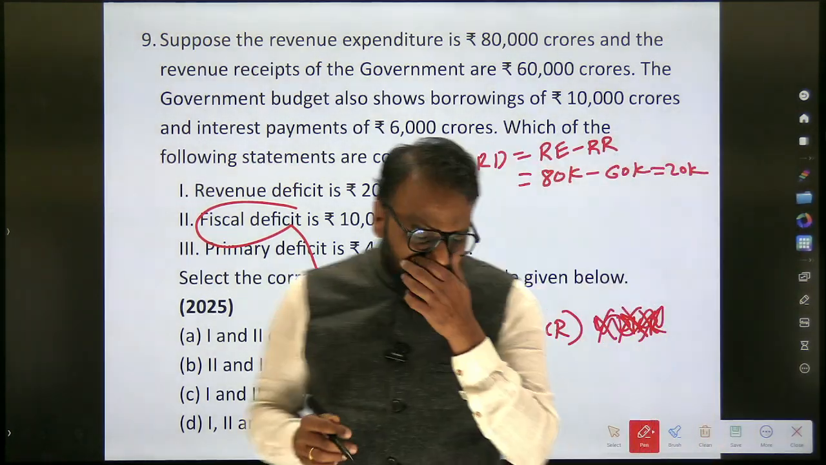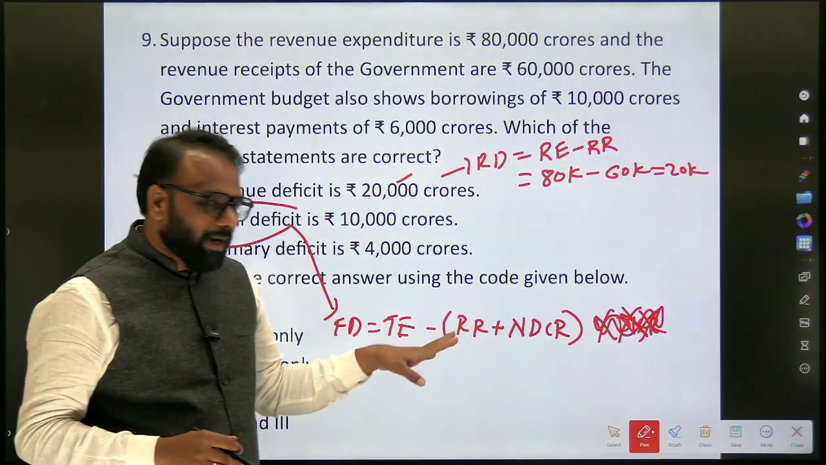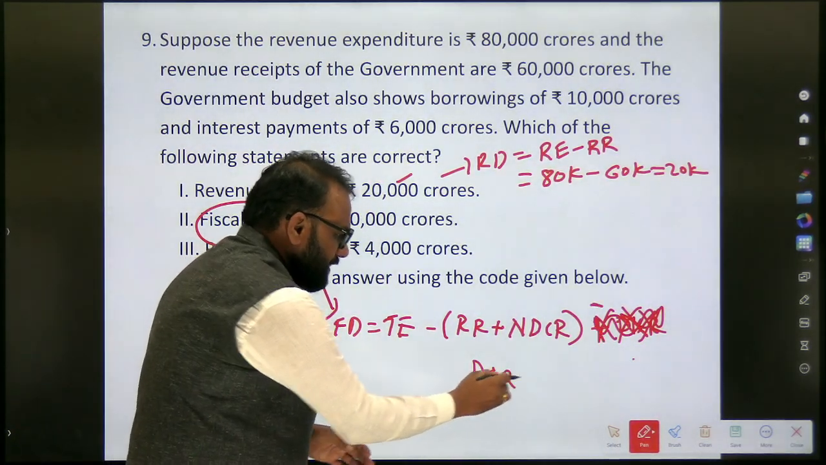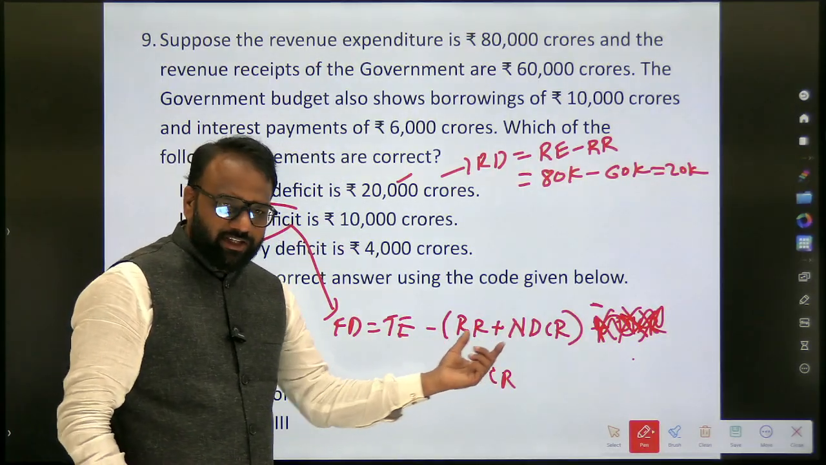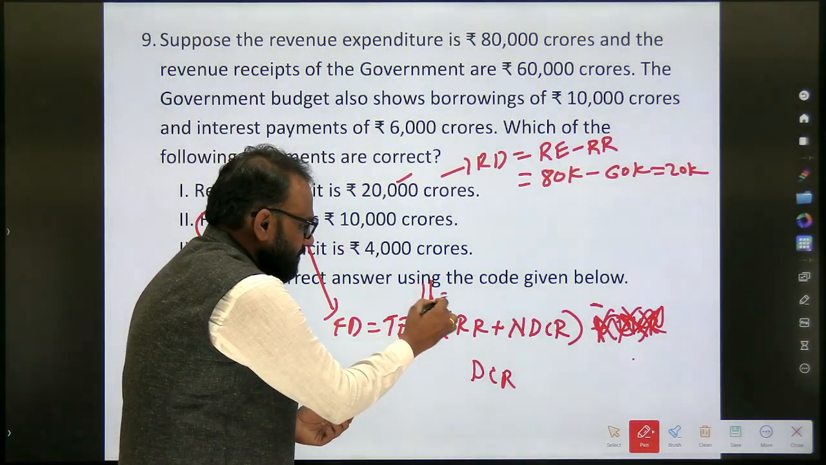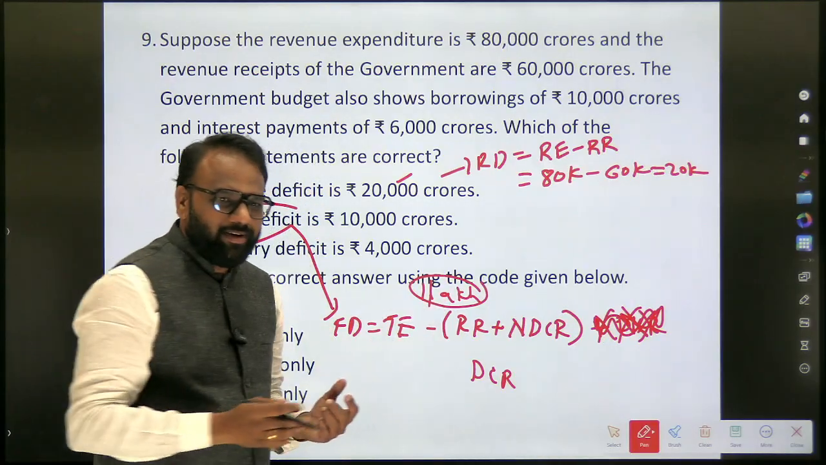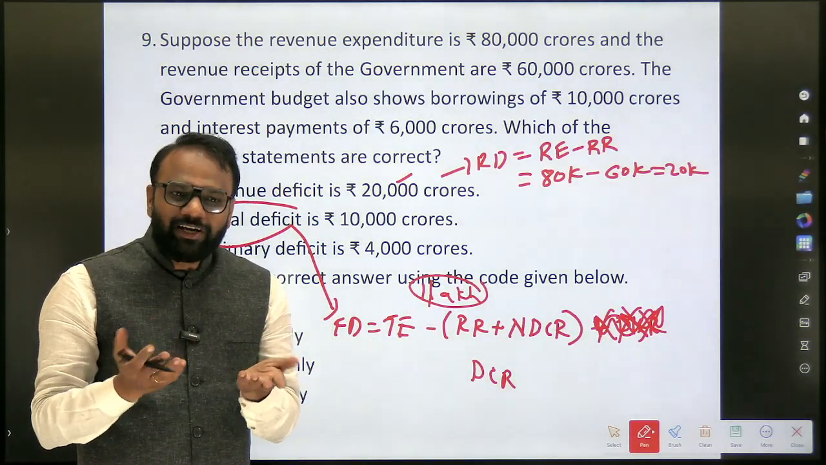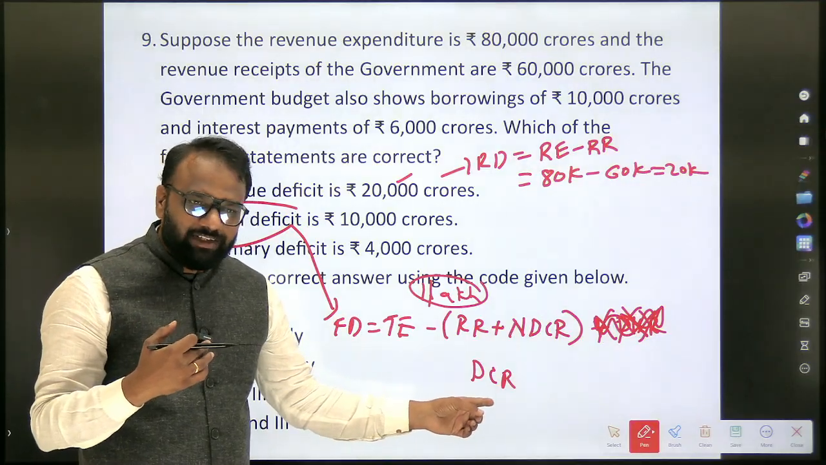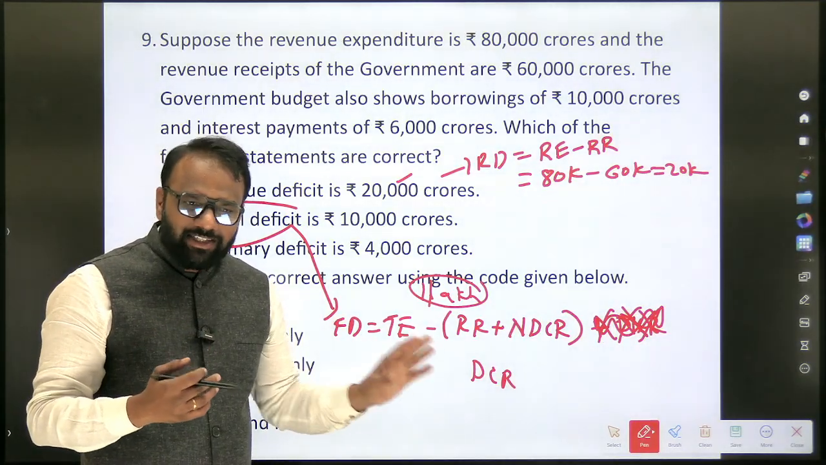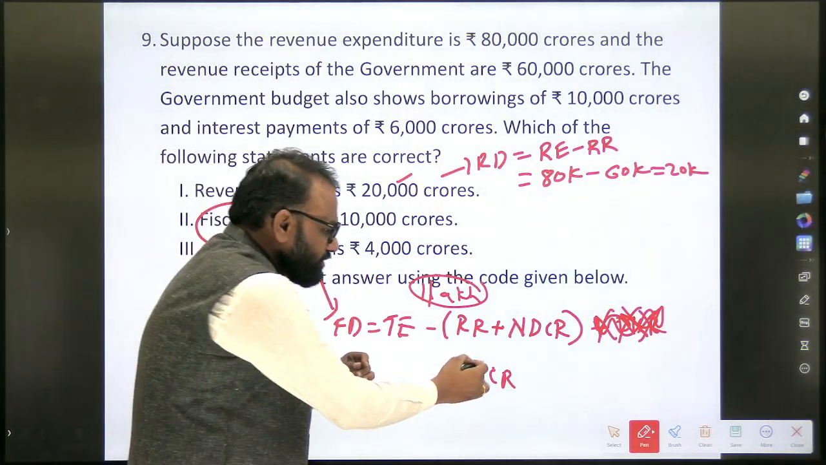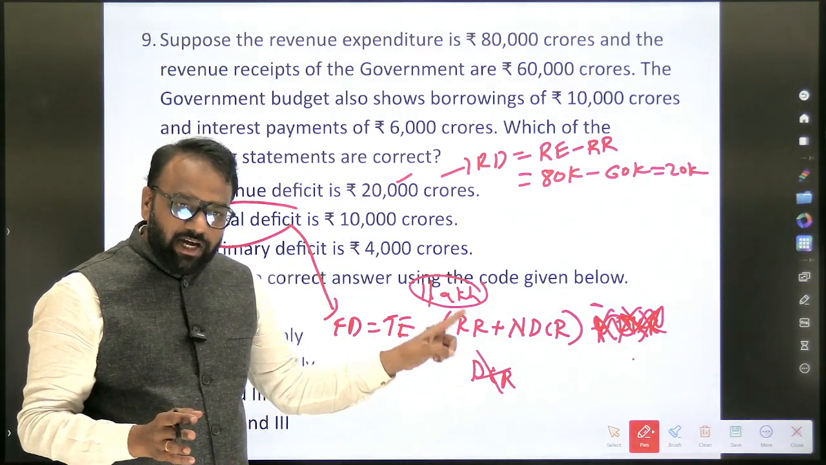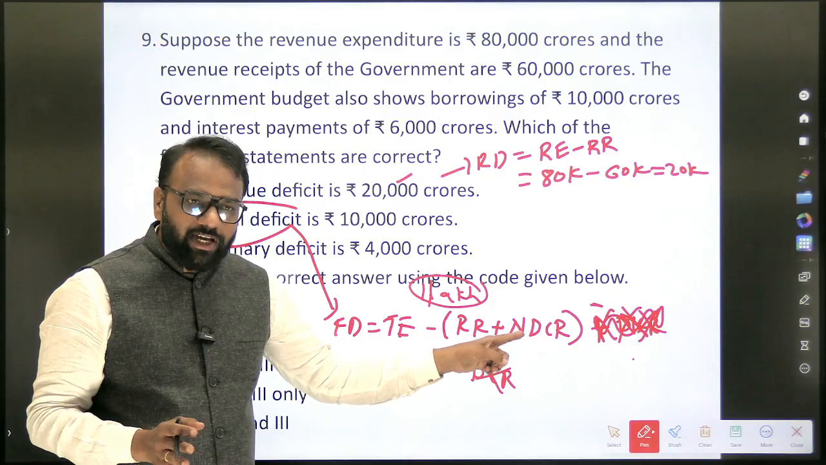So total expenditure minus revenue receipt plus non-debt capital receipt. What does debt capital receipt mean here? Means when you subtract this, let's assume you will get a value of 1 lakh rupees. So what does this 1 lakh mean? Means 1 lakh rupees I have to borrow. That 1 lakh rupees will come from which source? Debt, in the form of debt. I'll take a loan. Hence, this is not included. If you are getting confused, later on you can do this exercise. So the formula is total expenditure minus revenue receipt plus non-debt capital receipt.